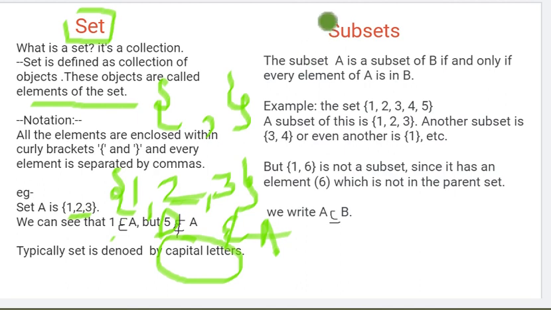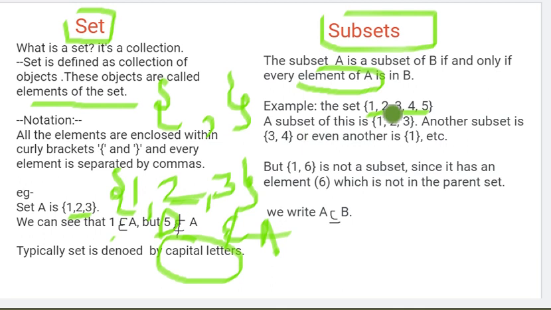Another terminology is subset. What is a subset? Let's take: A is a subset of B only if every element of A is in B. Suppose my set A is 1, 2, 3 and my set B is 1, 2, 3, 4, 5.